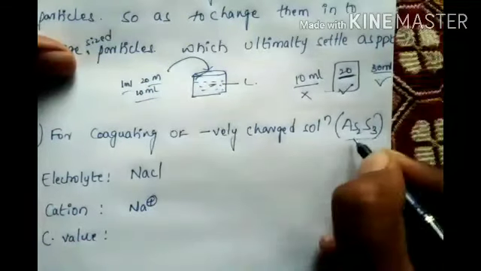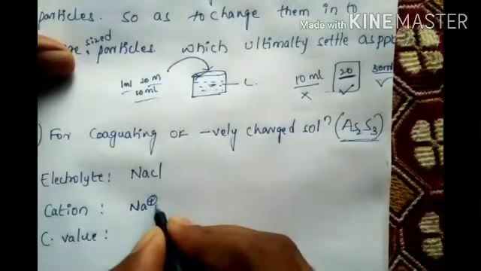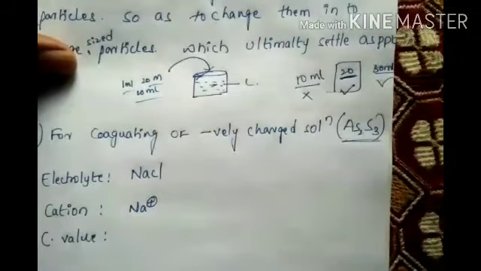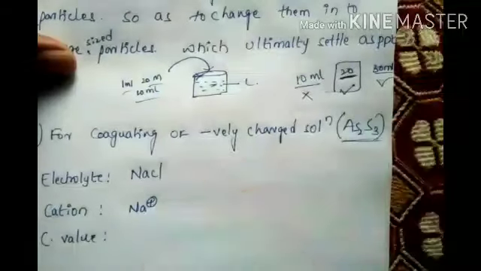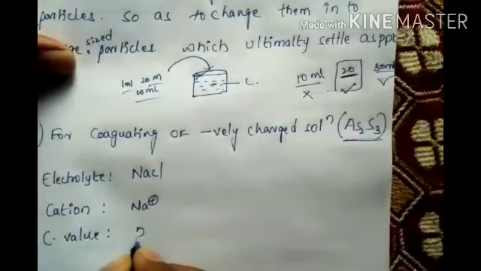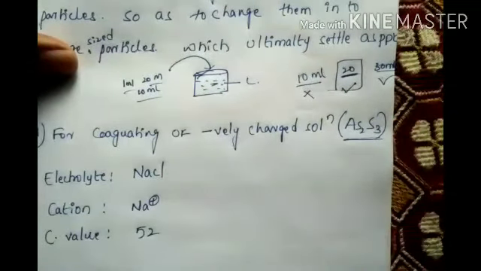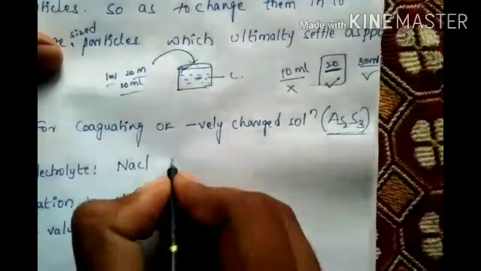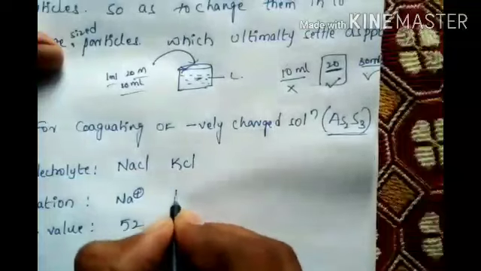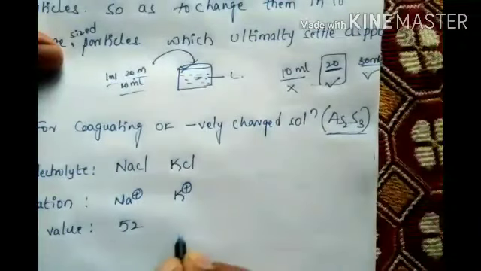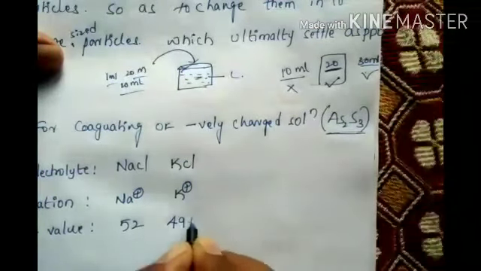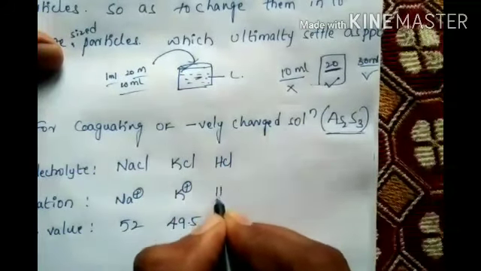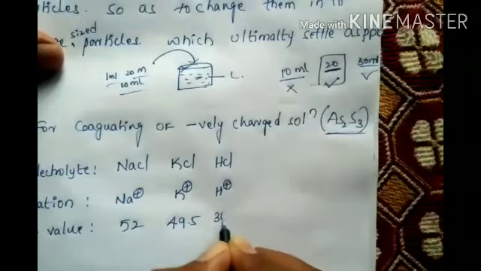This is negatively charged, this is positively charged; both mingle and form a precipitate. At that time we calculate the value. The coagulation value is 52, no units. Like that, KCl, K+, is 49.5, and HCl, H+, the value is 30.8.